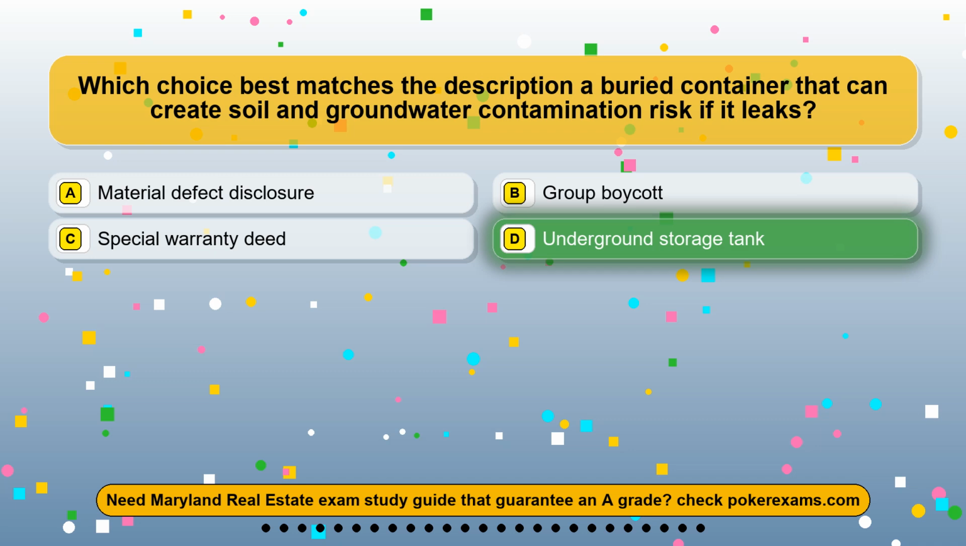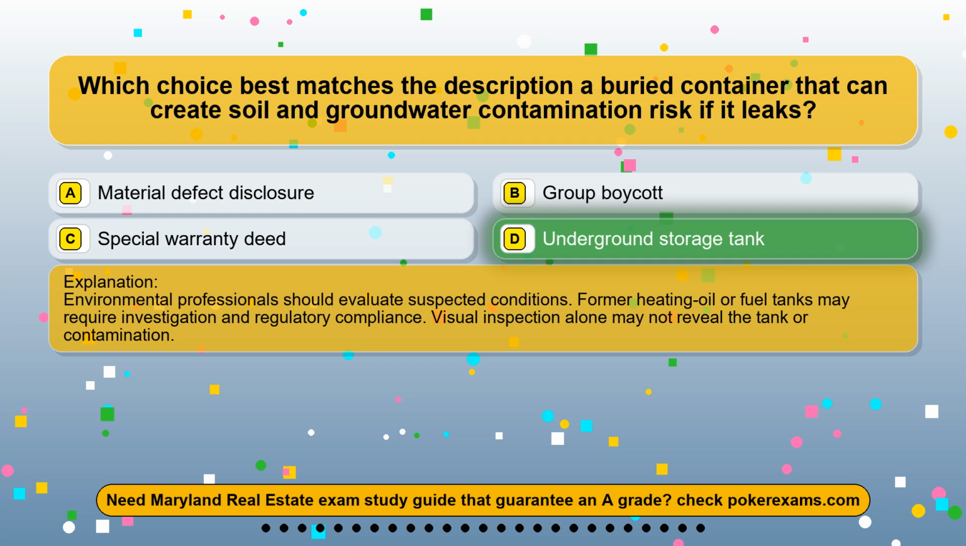The correct answer is option D. Underground storage tank. Environmental professionals should evaluate suspected conditions. Former heating-oil or fuel tanks may require investigation and regulatory compliance. Visual inspection alone may not reveal the tank or contamination.